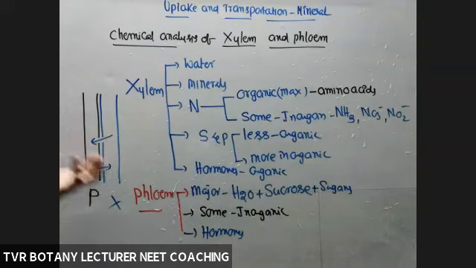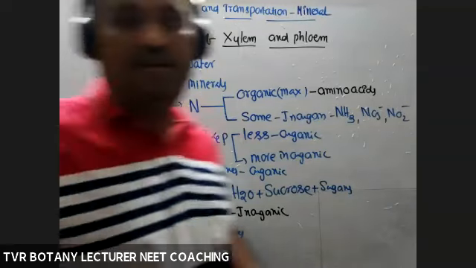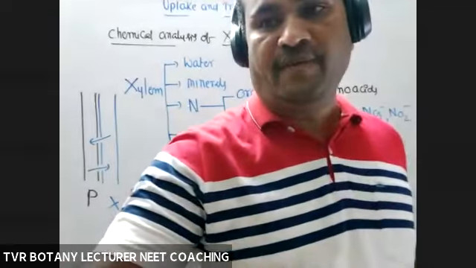So there is some mutual exchange between phloem and xylem, which is why both are able to transport both organic and inorganic. Okay, so that is about xylem transport and phloem transport.